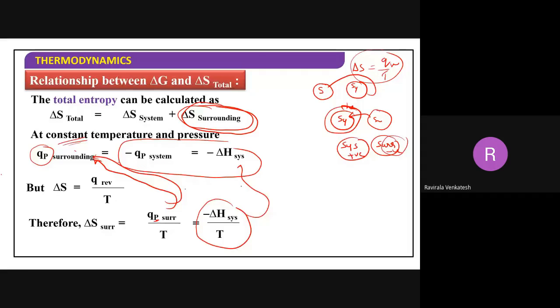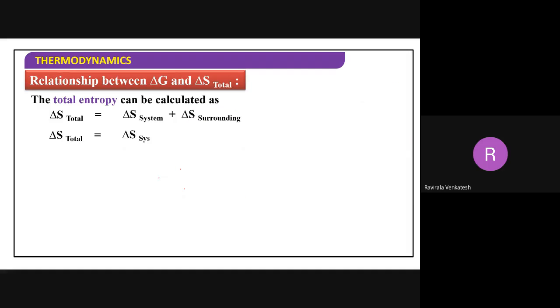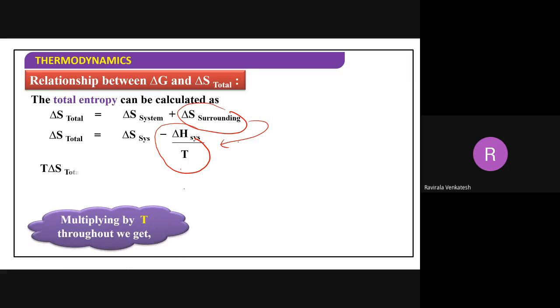The system is something like this; this is the one we are solving. Now what do we get here? In the place of surroundings, I put this one. And multiply this one with T now. Multiply this with T here. What happens here?